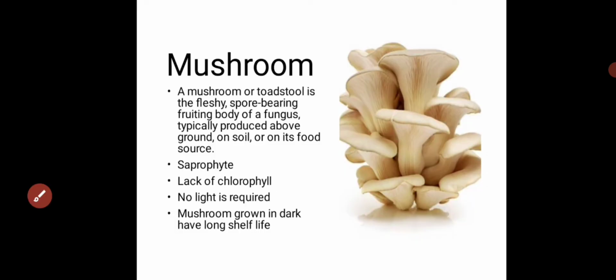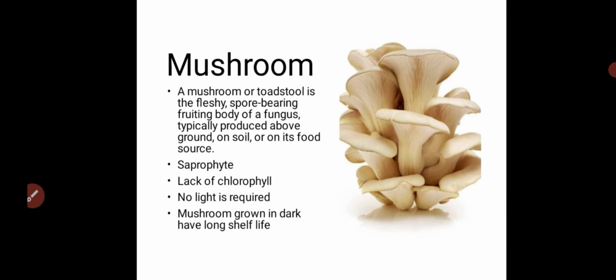Mushrooms are the fleshy, spore-bearing fruiting body of a fungus. Okay, they are fleshy. If you touch a mushroom, you can feel that fleshiness. So it is a spore-bearing fruiting body of a fungus. It belongs to the class of Basidiomycetes. So they can be grown on the ground or on the soil or in a food source.